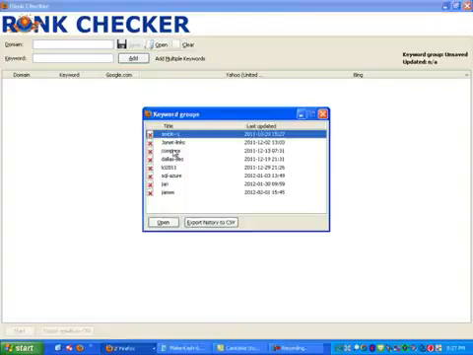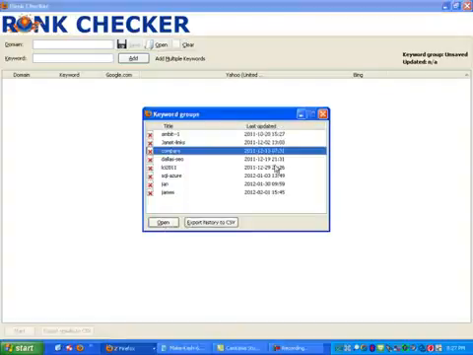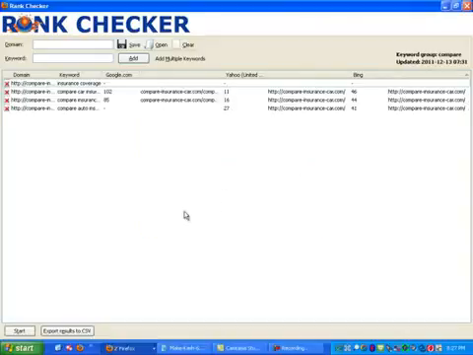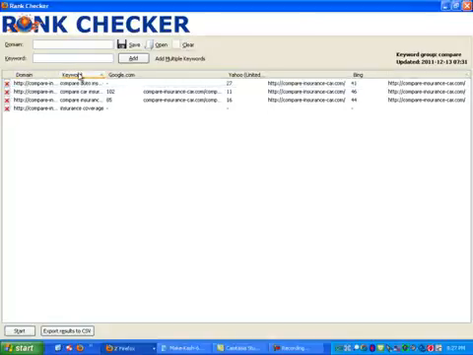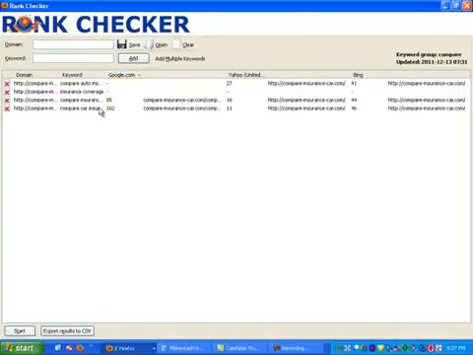I have this already. I ran this back in December, so the ranking is going to be a little bit changed. And so I'm just going to walk you through this. You have the domain right here. Here are your keywords, and these are your rankings. You can see that on Google we are showing up at 85, which is not so great. We need to be really in the first, I don't know, 30-40 pages really to get going. And then on Yahoo and Bing we're doing slightly better.